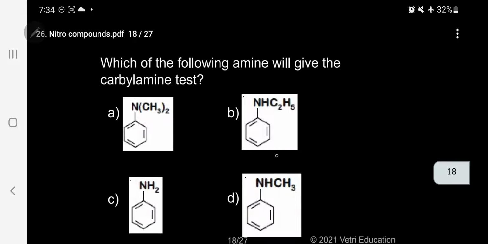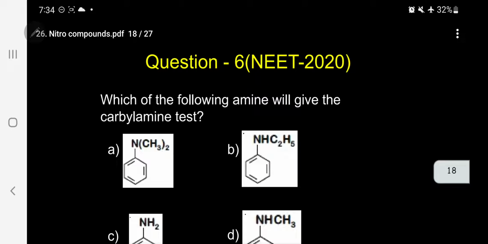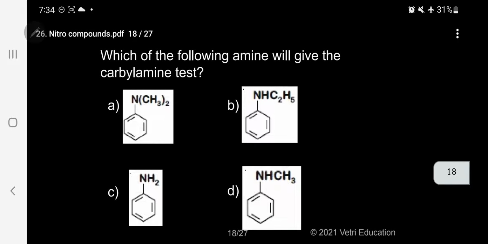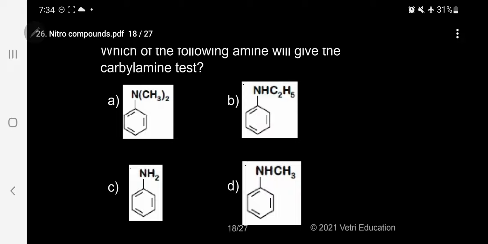Please follow. Now, let me go for question number 6. This question was asked in NEET 2020. Kindly follow. Which of the following amines will give the carbylamine test? Again, this question was asked under amines. All the questions are asked in amines. Actually, the syllabus has nitro compounds, cyanide, isocyanide, etc., but they are asking questions only from the amino group. Anyhow, which of the following amines will give the carbylamine test?